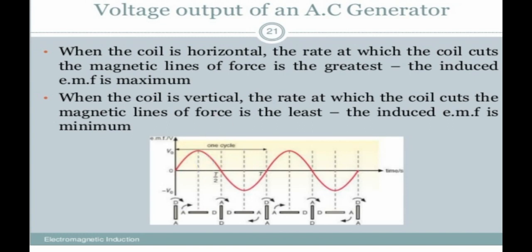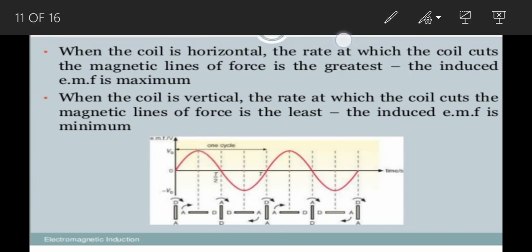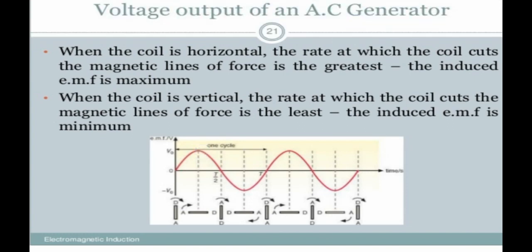So as you can see here, we get the graph up to the end of this one. When the coil is vertical, the rate at which the coil cuts the magnetic field lines of force is least, and the induced EMF is minimum. So you can see it as 0, and again it moves in the reverse direction, again comes to maximum, again minimum. So up and down, this is how the voltage output will be in the AC generator.